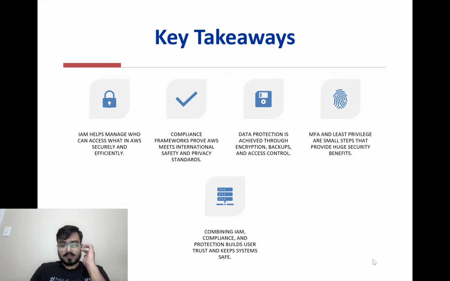Using tools like MFA, IAM, and encryption together creates a strong security foundation. When we follow these steps, we can confidently say our AWS environment is safe, compliant, and professional.